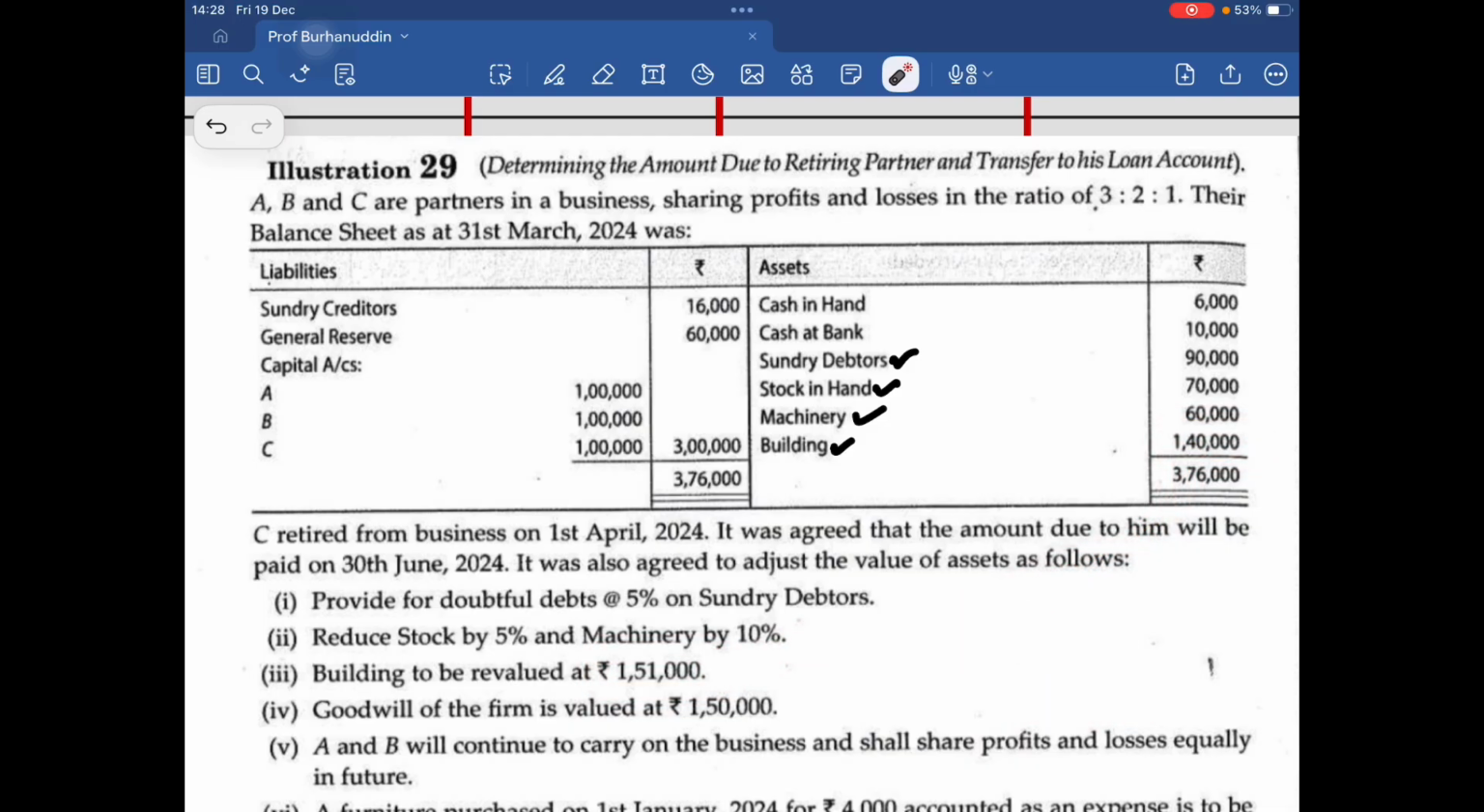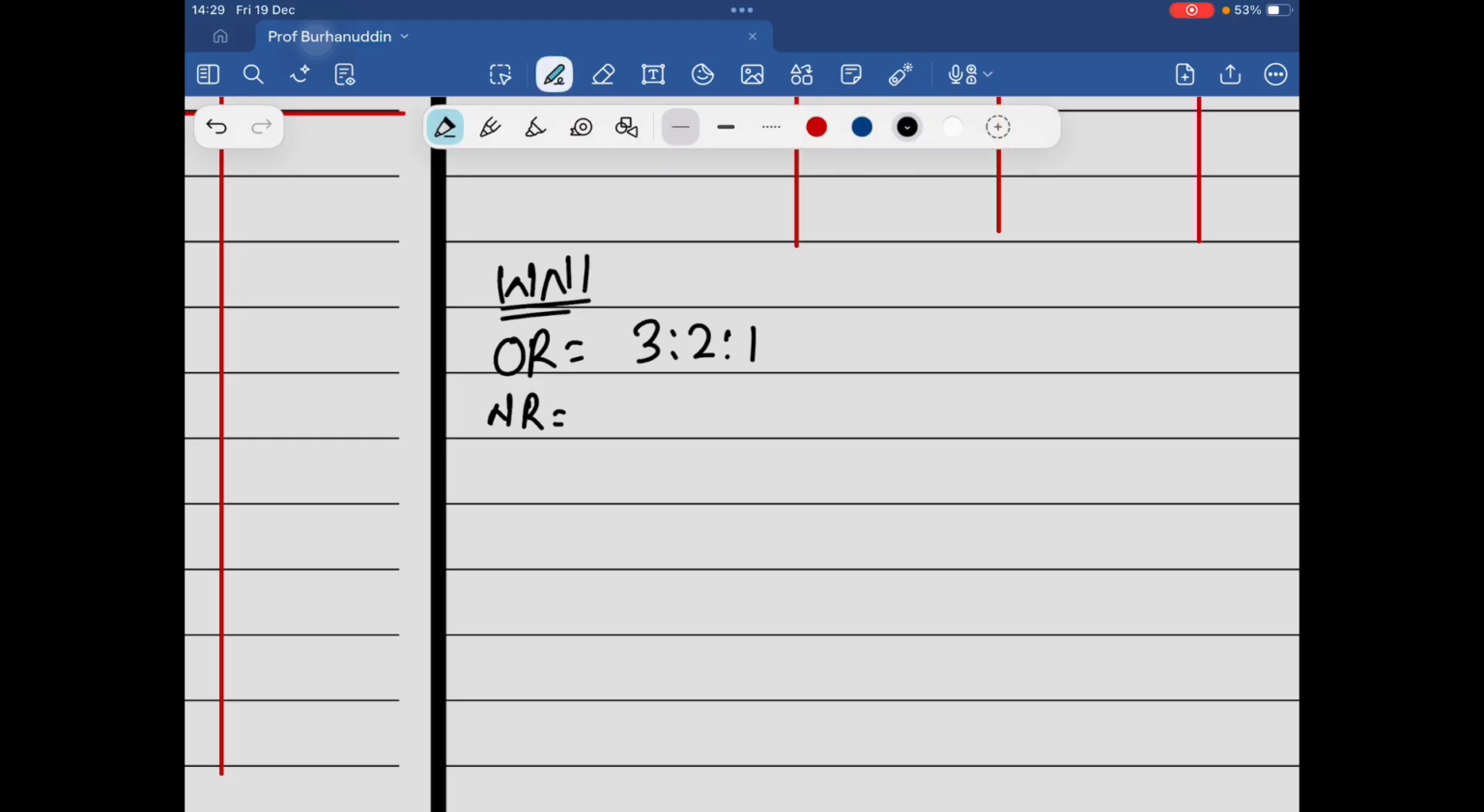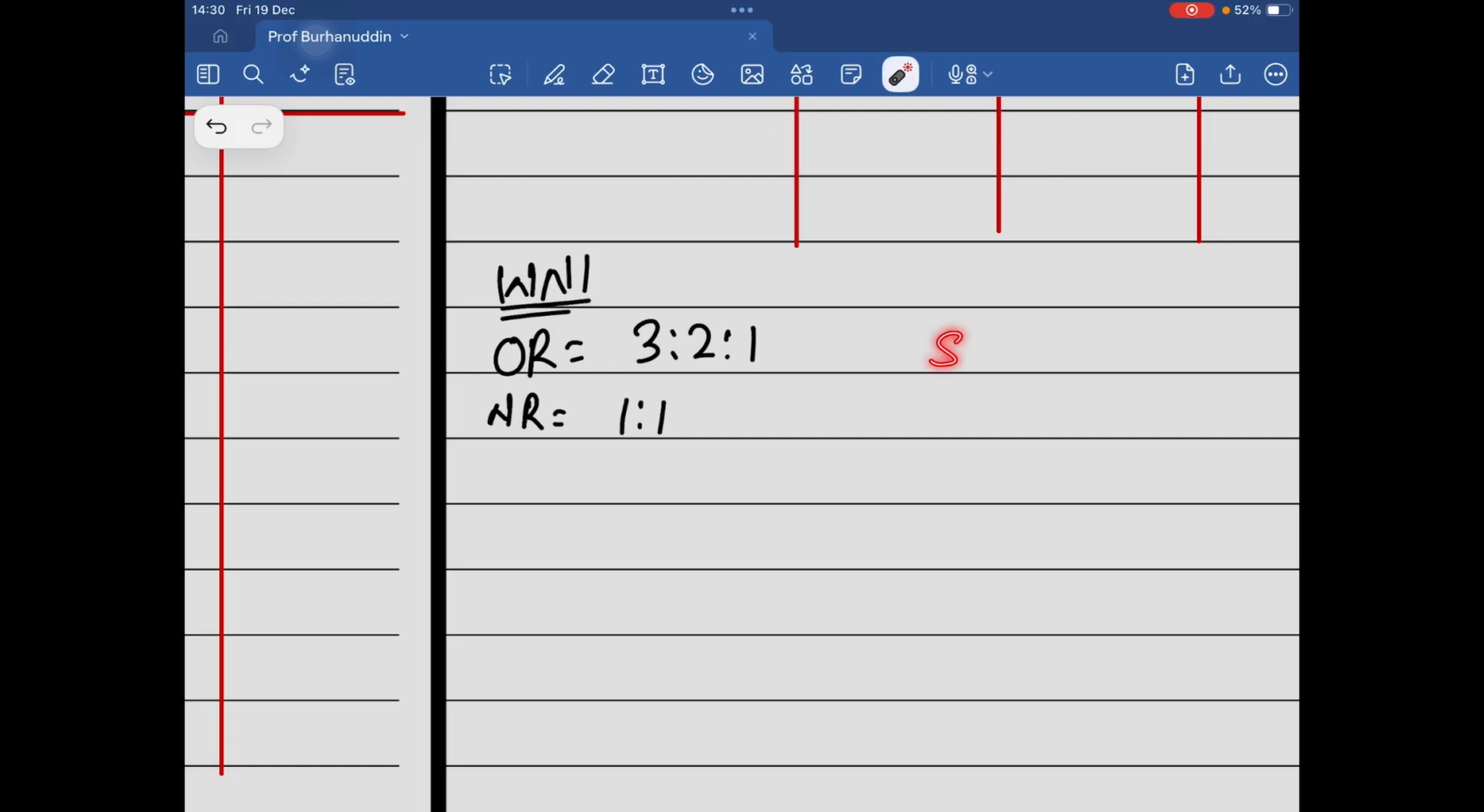Goodwill of the firm is to be taken as 1,50,000. A and B will continue to carry on the business and shall share profits and losses equally in the future. So they are telling me that the new ratio for A and B is equal, 1:1. It is needless to tell you that in the retirement chapter we'll have a gaining ratio. Earlier I told you that sacrificing ratio is old minus new. In the gaining ratio it will be new minus old. And we know that the third partner C is retiring.